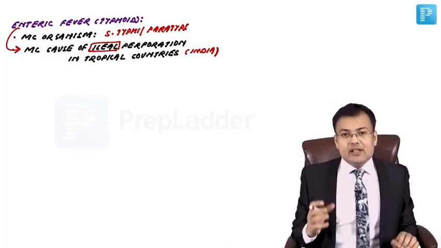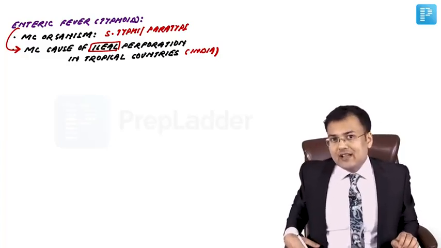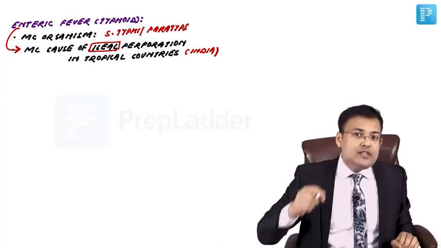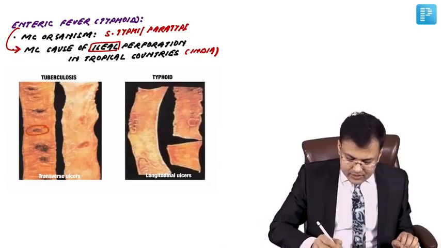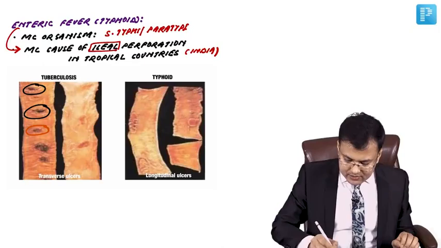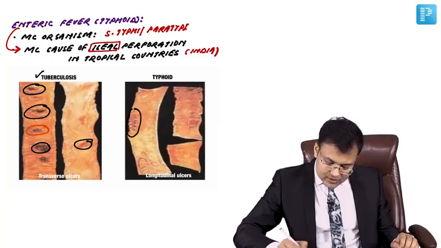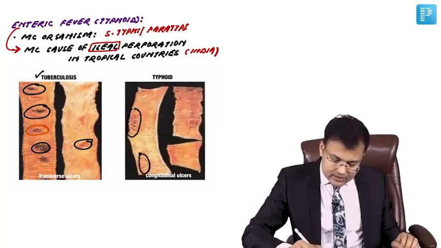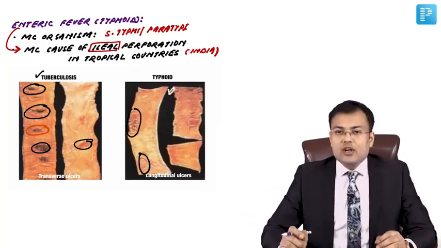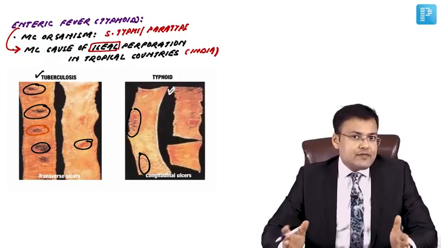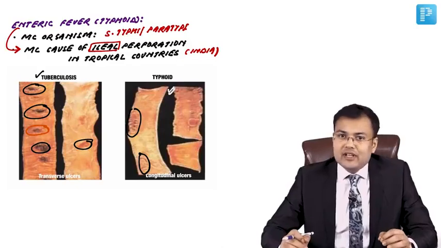In enteric fever, there is ulceration and necrosis of ileocecal Peyer's patches, and there is formation of longitudinal ulcers in the ileum. So in the image you can see here, there is presence of transverse ulcers. Can you see? These are the transverse ulcers, and these are seen in tuberculosis. And if you see this longitudinal ulcer, these longitudinal ulcers are seen in what? Typhoid. Clear? So transverse ulcers in tuberculosis, longitudinal in typhoid, and it's because of necrosis and ulceration of what? Peyer's patches of the ileocecal area.